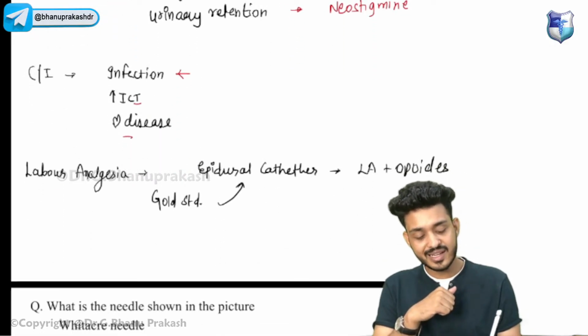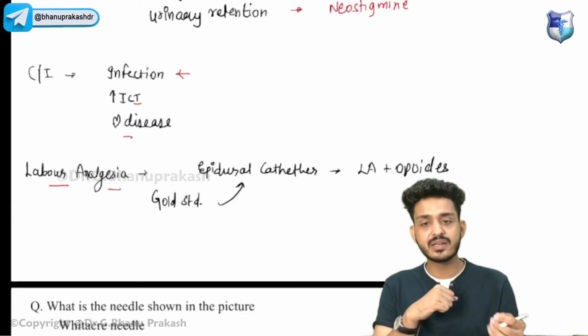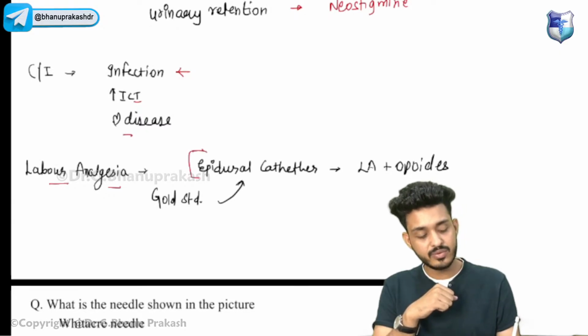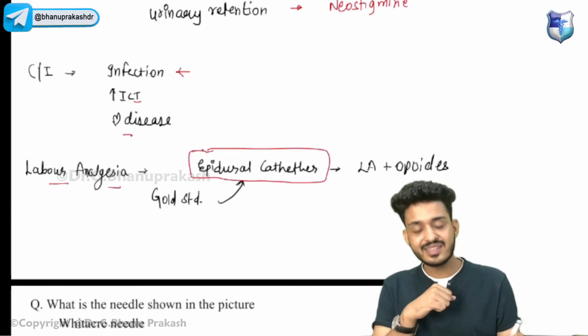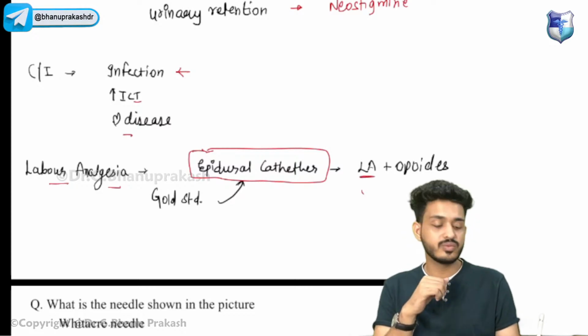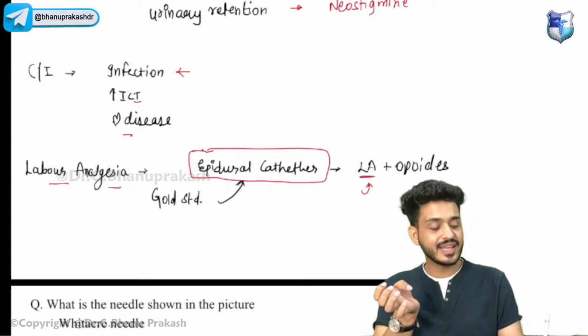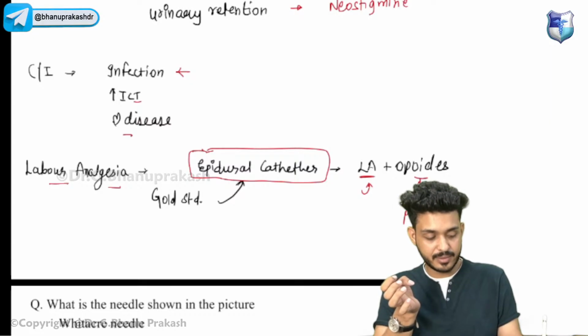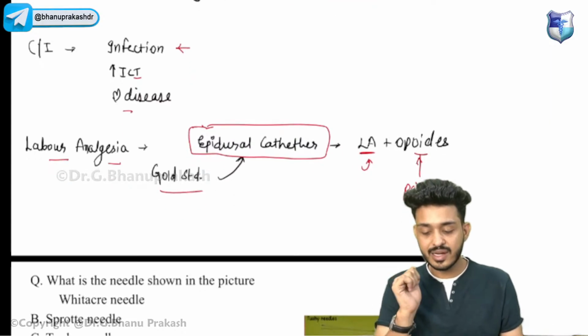Okay, labor analgesia. For labor pain killing properties, we are using this type of catheter, that is known as epidural catheter. In epidural catheter, first of all we are using local anesthesia, and then we will be using opioids for pain killing property, also known as analgesia. Okay, so this is the gold standard for labor analgesia.